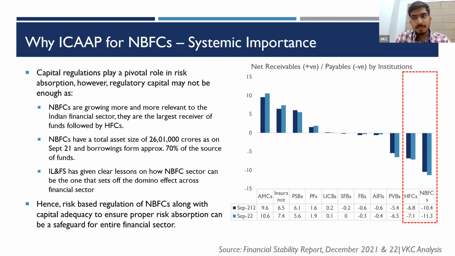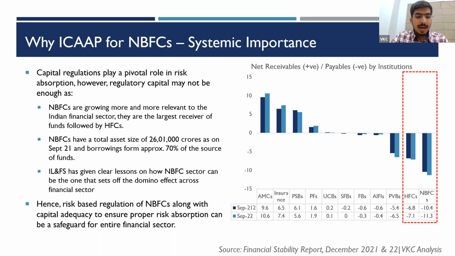Based on this, RBI said that there are some entities whose operations pose such systemic risk that they should comply with regulations that are similar or near to those of banks. An extension to this was implementing ICAAP for middle layer NBFCs and above.